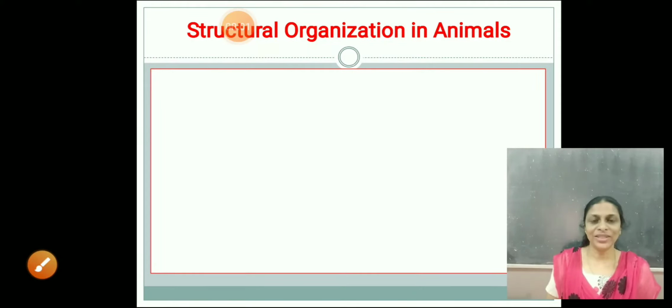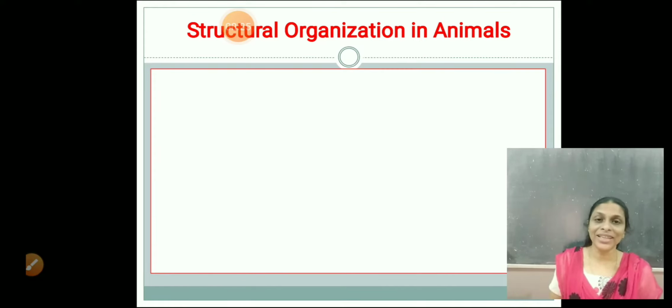Good morning, students. Today, let's begin with a new chapter, that is chapter number 7 of your NCERT textbook, Structural Organization in Animals. In this chapter, we will be studying about the various tissues which are found in animals.